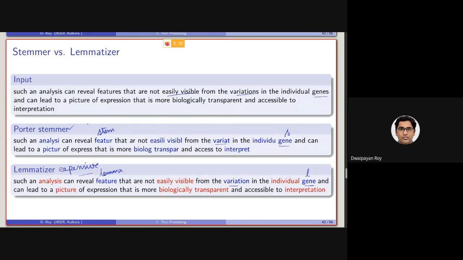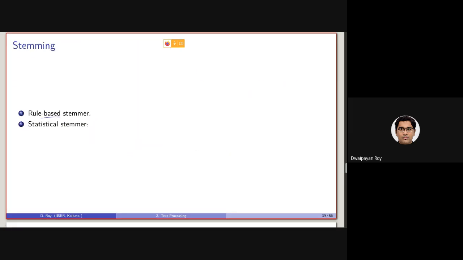The second type of stemming algorithm that I have mentioned is basically a statistical stemmer, where given a large set of documents, it can actually learn based on the term co-occurrence, or particularly character co-occurrence, to understand what are the possible stems that we can get.